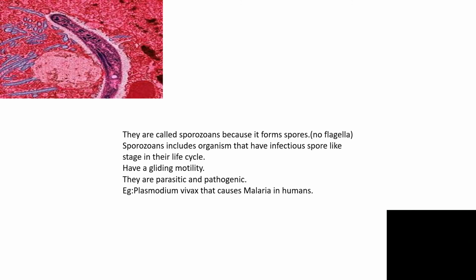The next one, the last one that we are going to learn, are sporozoans. They are called sporozoans because they form spores. They do not have flagella, but show gliding motility. Sporozoans include organisms that have infectious spore-like stages in their life cycle. They are parasitic and pathogenic. An example for sporozoans is Plasmodium vivax that causes malaria in humans.